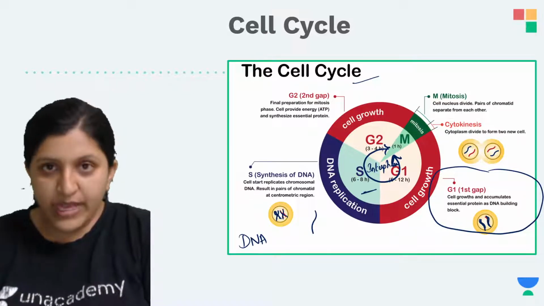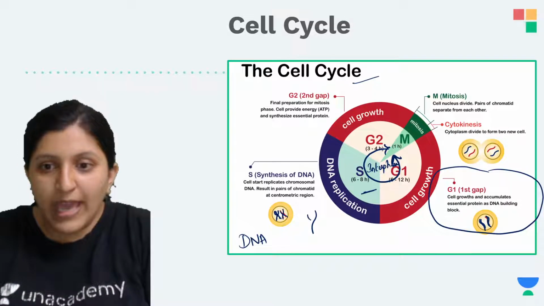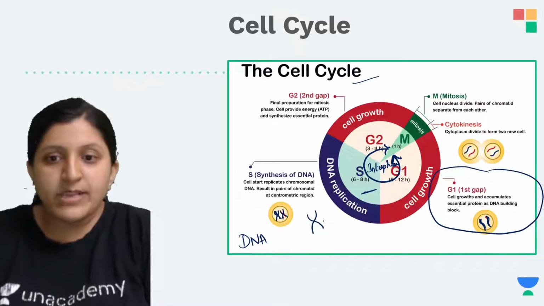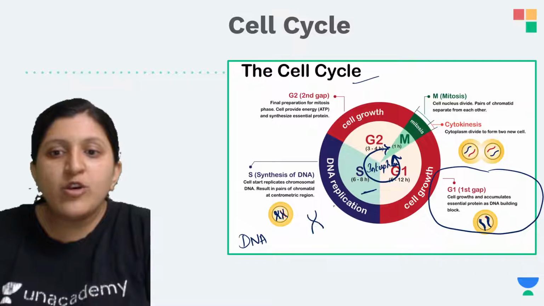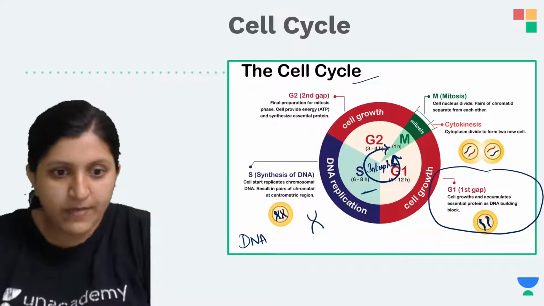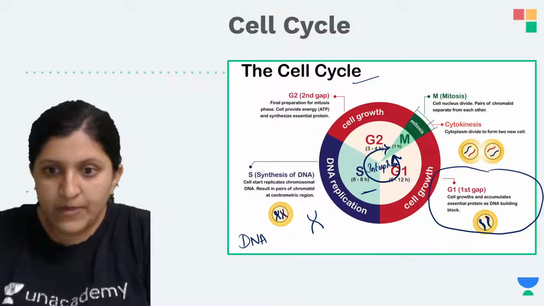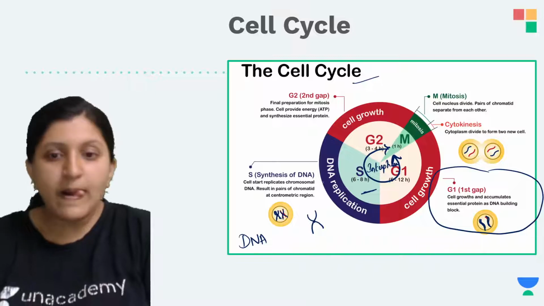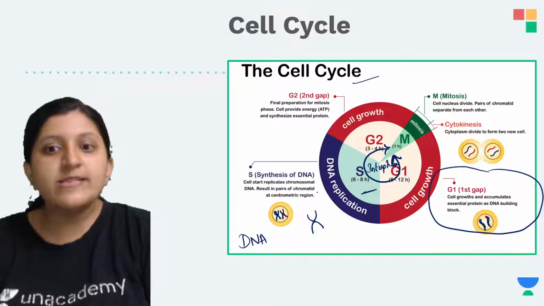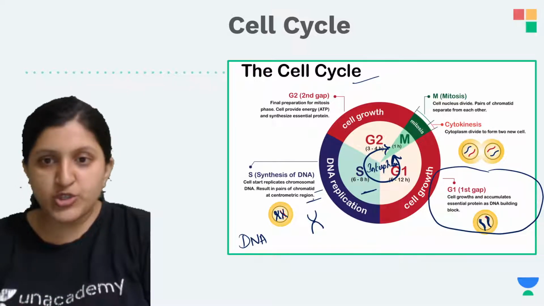After the S phase, with DNA replication, we can see one more strand, so the amount of DNA is doubled, but with only one common centromere. Let me just take the pen. Here is the centromere. The cell replicates the chromosomal DNA, resulting in a pair of chromatids joined at the centromeric region itself.